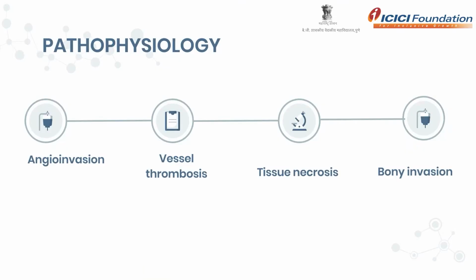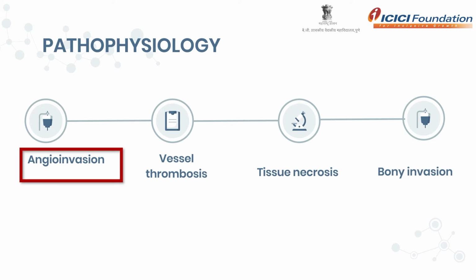Now we will see what happens when these spores enter our body, and what pathophysiological changes occur because of this infection. Once we get the infection, it causes angioinvasion, entering the blood vessels of the affected part.